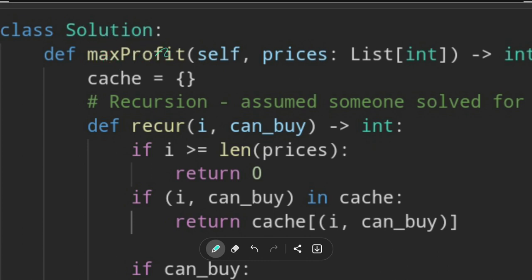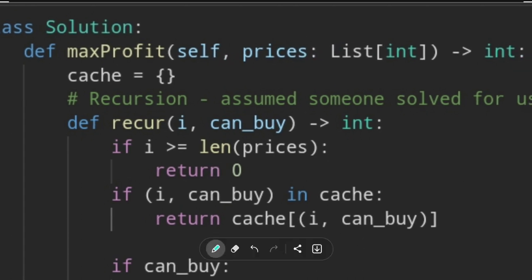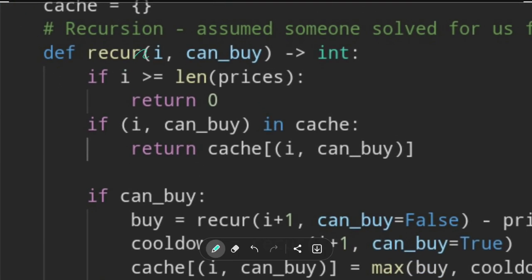So we have the original function that they gave us, max profit, and the list of prices that we have. In the recursion, we will use immediately a cache in order to make it faster, which would make it DP, but let's not think too much about DP and stuff now. It's only a cache. But this would make it DP. So we define the recursive function, and if you remember, we said: what do we do in this step? Do we buy? Do we sell? Okay, so let's say that our recursion would handle the if case.